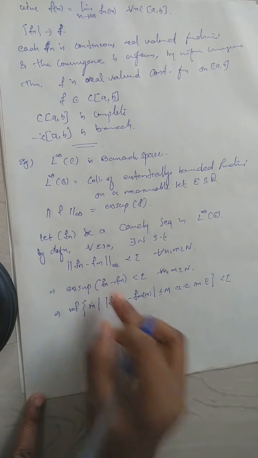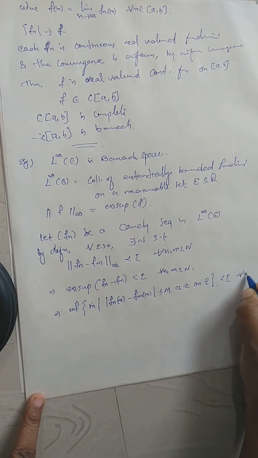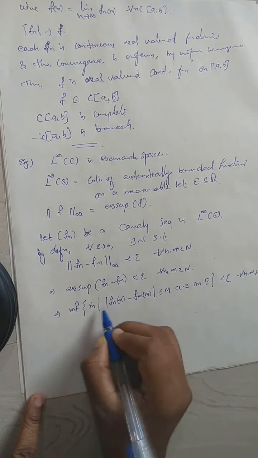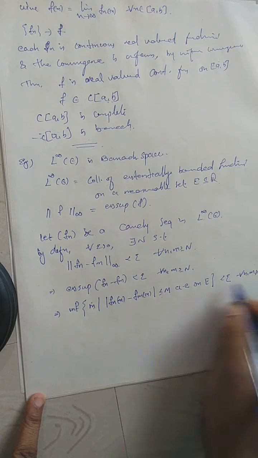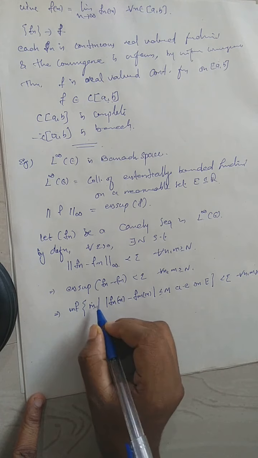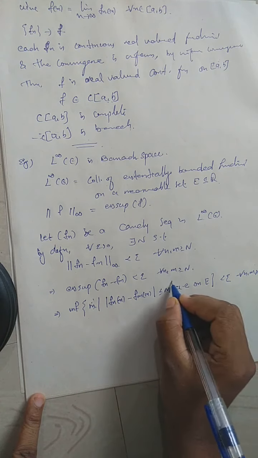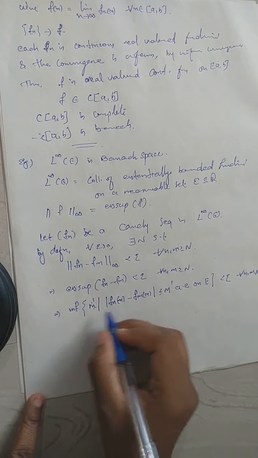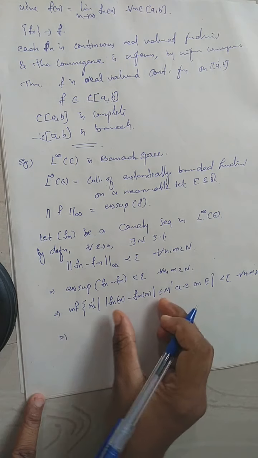This is the essential supremum, for every n and m greater than or equal to N. Oh, I'm sorry, this m and that m are not equal; I consider this as some m dash. Don't confuse these notations. Which is less than epsilon means this will be less than epsilon.